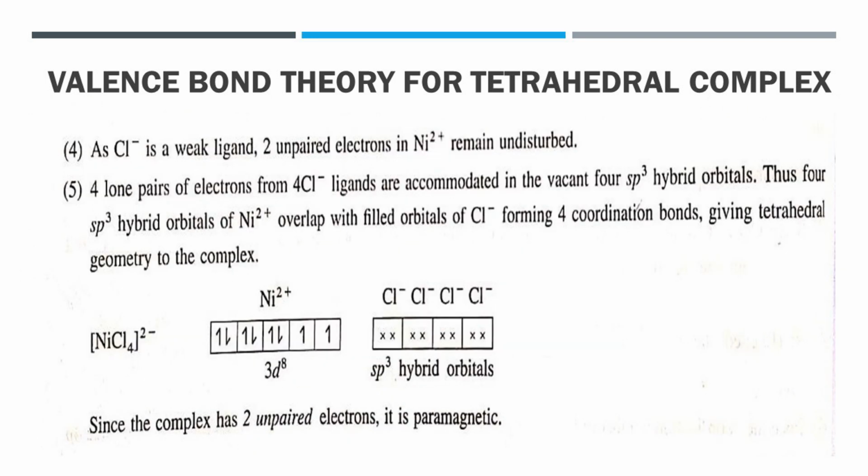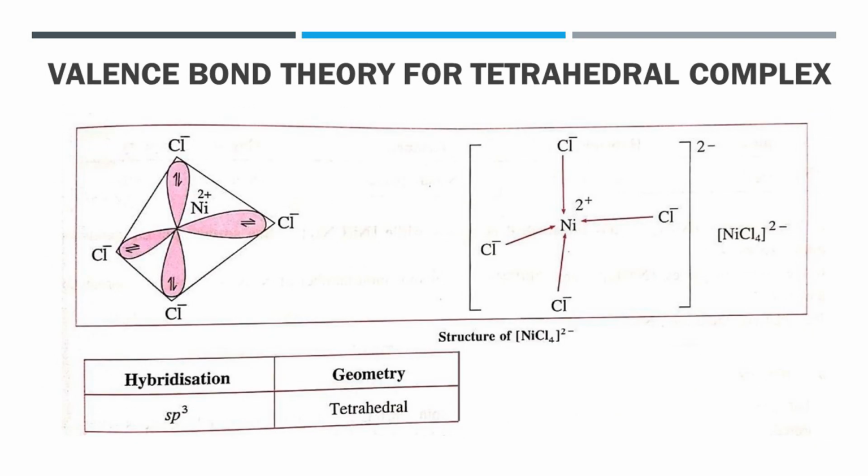Again, as Cl- is a weak ligand, the 2 unpaired electrons in Ni2+ remain as they are. There is overlapping of 4 vacant sp3 hybrid orbitals of Ni2+ with 4 orbitals of Cl- ions, forming 4 coordinate bonds and giving tetrahedral geometry to the complex.